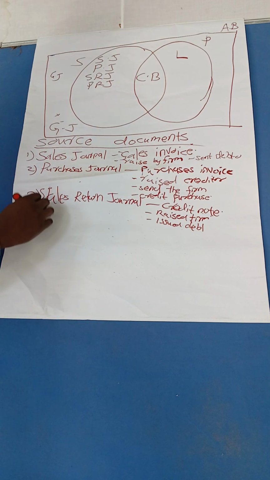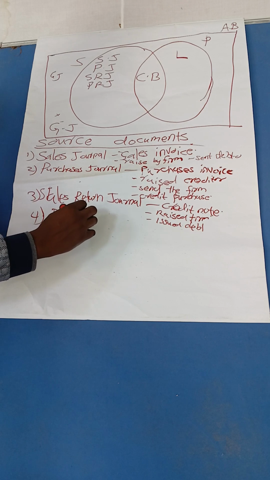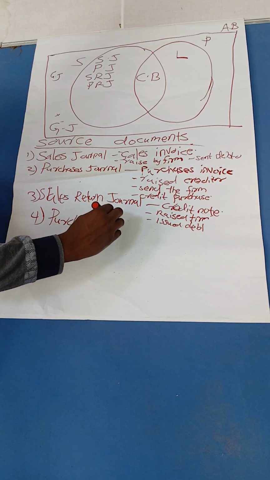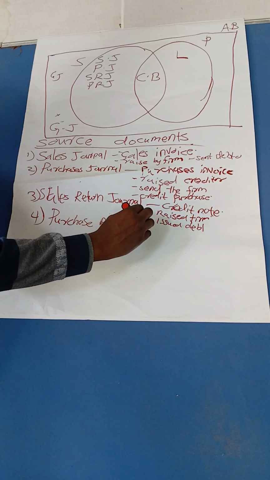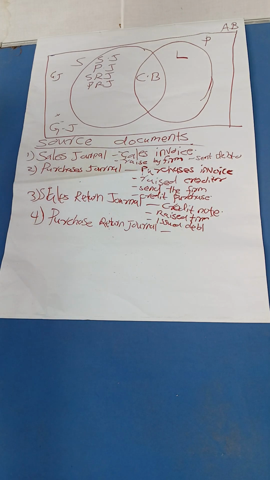Good. We have another book called the purchases return journal. What is the source document? We say the purchases return journal does record goods that are returned outside the business, or returned outwards. When we buy goods and we discover they are damaged, or maybe they are in excess, we record there. The source document is called the debit note.